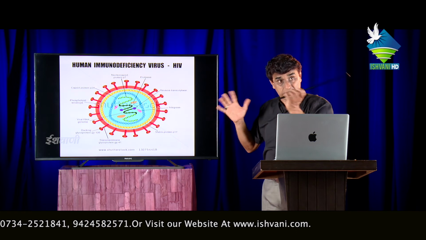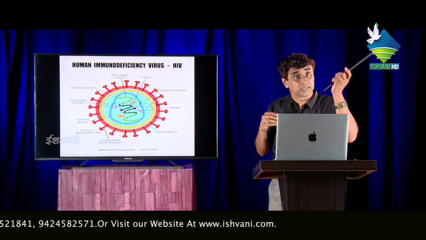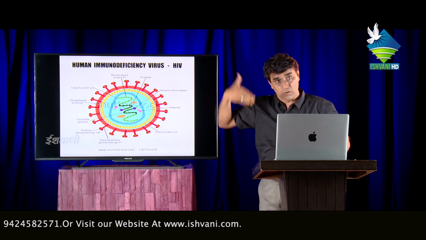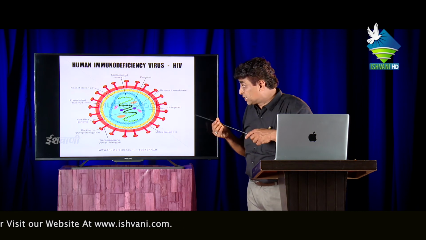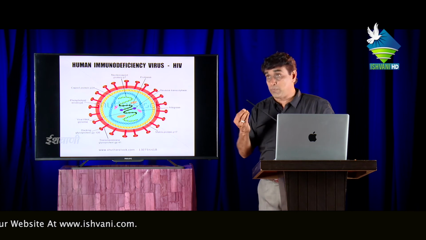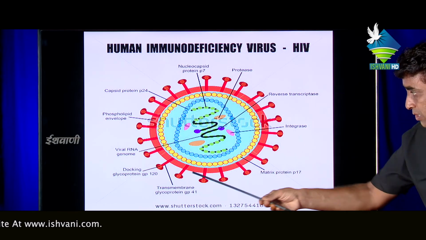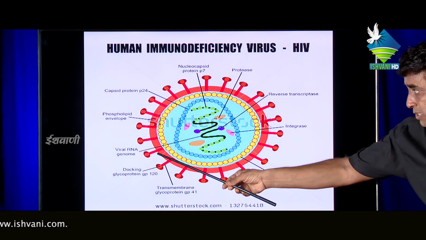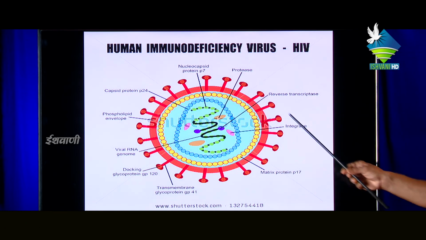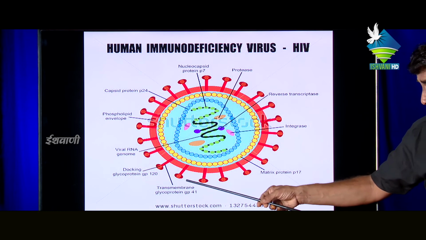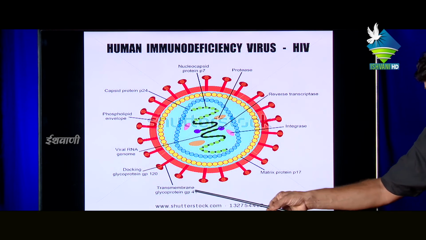Lipid does not easily dissolve under very high or very low temperature conditions; they are unaffected. And one more specific thing is the spikes, which originate from the virus. The viral genome is there, the phospholipid envelope is there, the capsid protein is there, and these are the spikes of the virus, transmembrane glycoproteins.